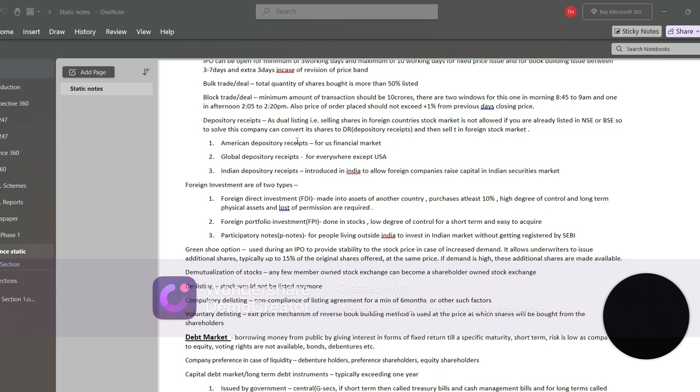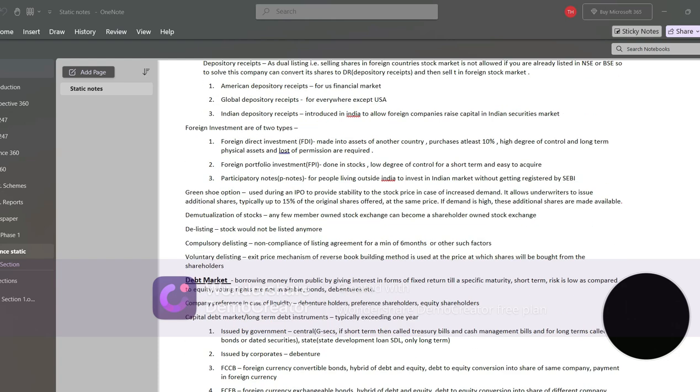Next is foreign portfolio investment. Much fewer permissions are required for this. It is just done in stock markets, and a very low degree of control is there, and it is also again for the short term. Now third is P notes. P notes are basically notes for people living outside India, but if they want to invest in the Indian market without getting registered by SEBI, then they issue P notes.